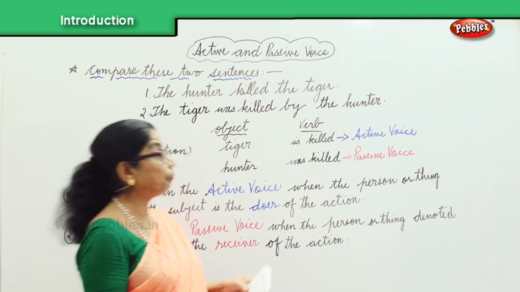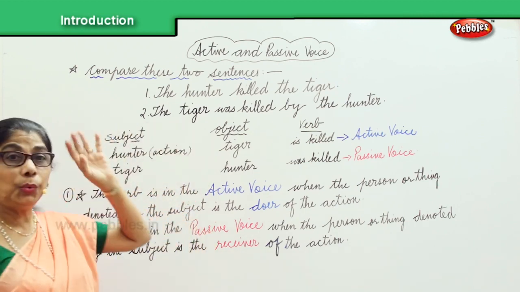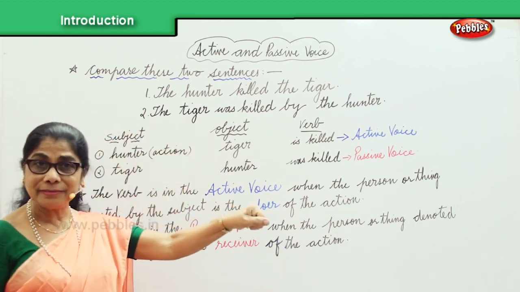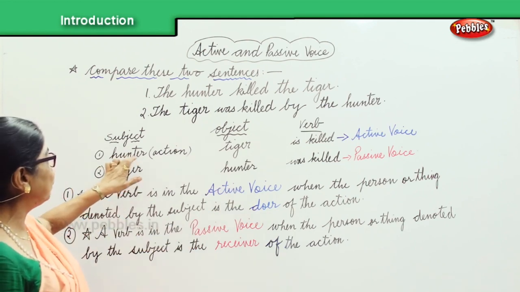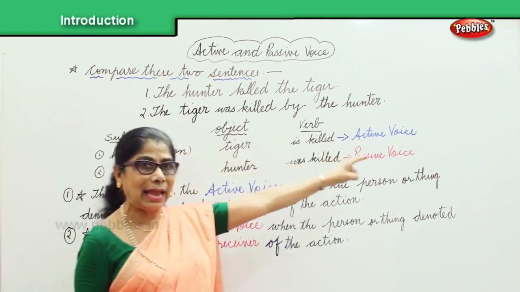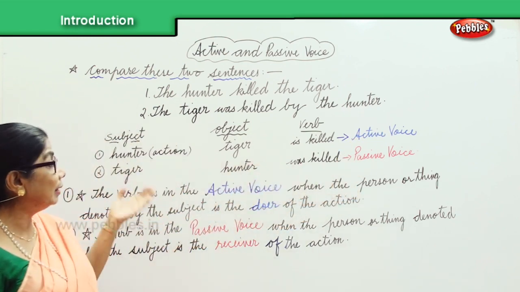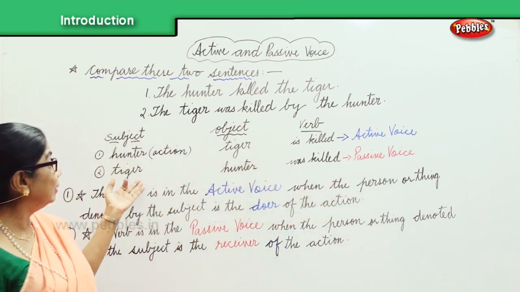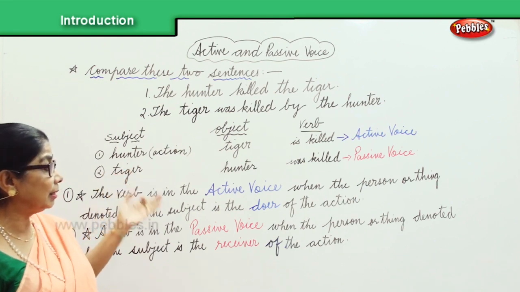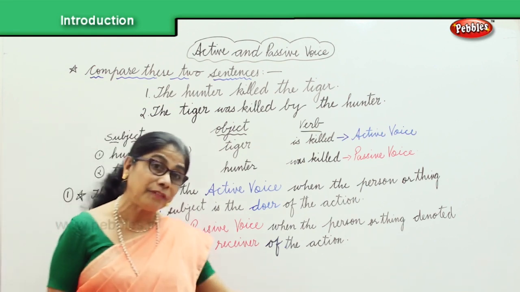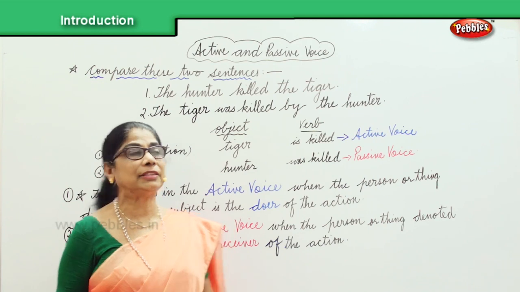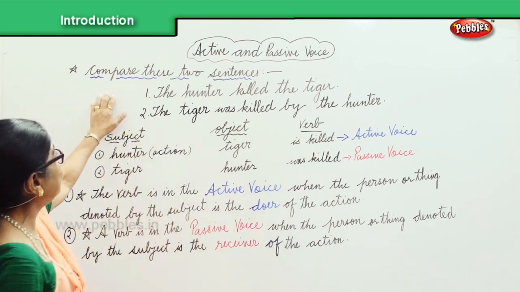Okay, now we are doing active and passive voice. When the subject is active, we say it's active voice. But if the subject is the receiver of the action, then it becomes a passive voice.